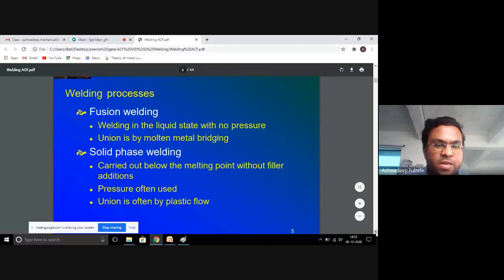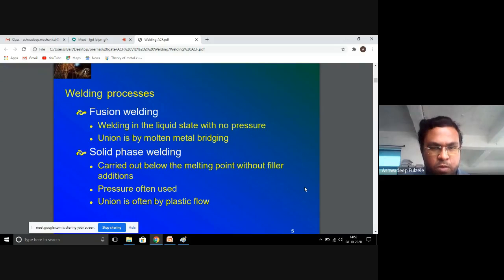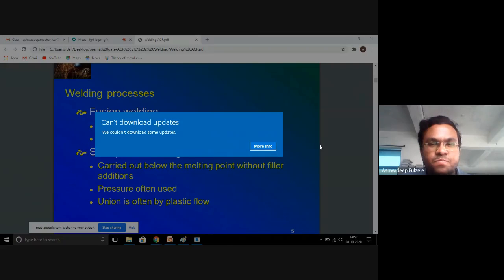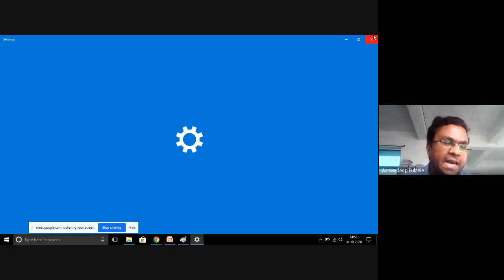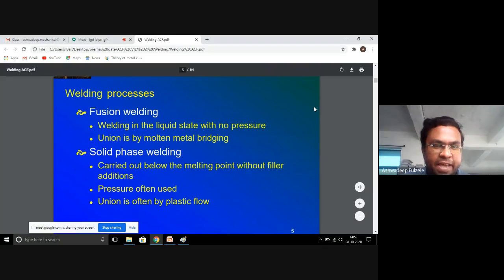The plastic flow means the instantaneous melting of the metal, as we have heard the word weld pool. So we can consider this as the plastic flow, the molten metal. My dear friends, in welding processes, welding is nothing but the instantaneous melting of a certain region and joining instantaneously. It takes place within a fraction of seconds.